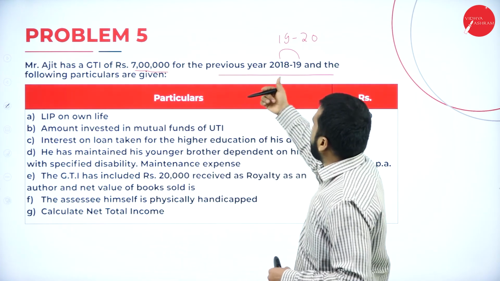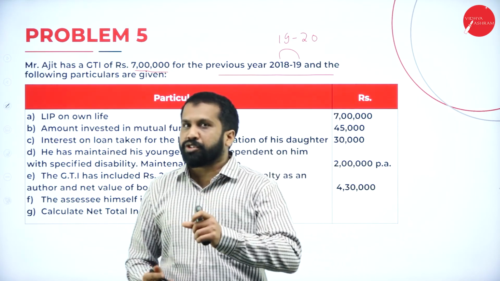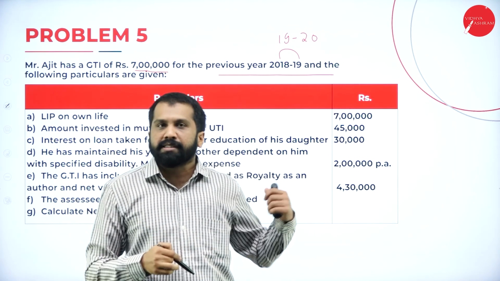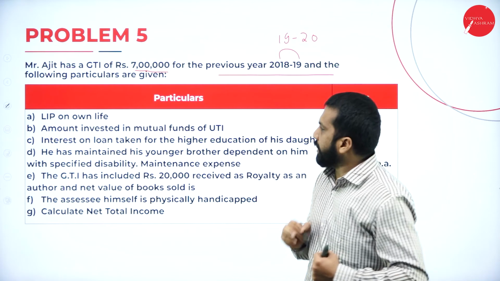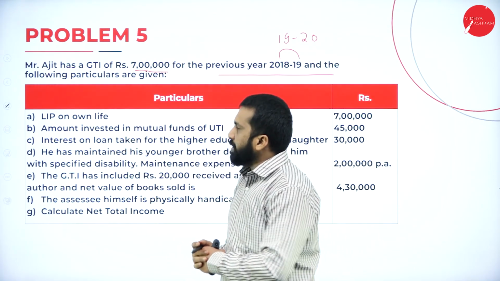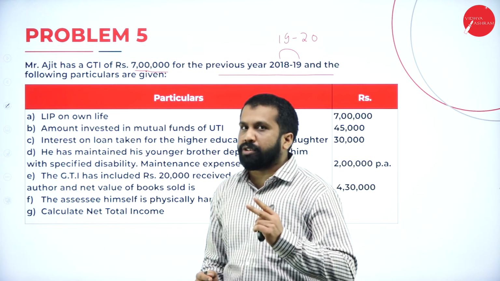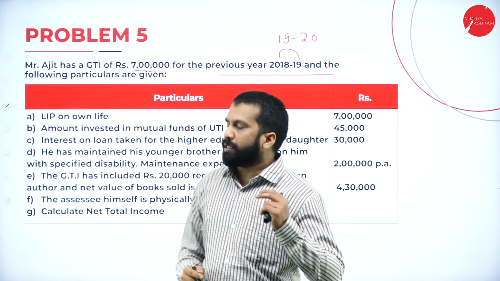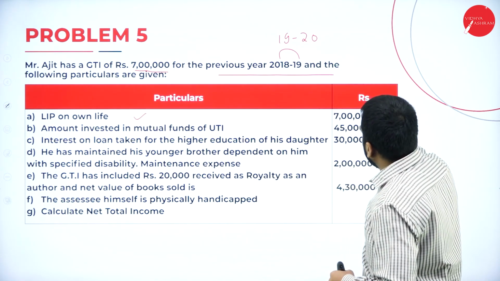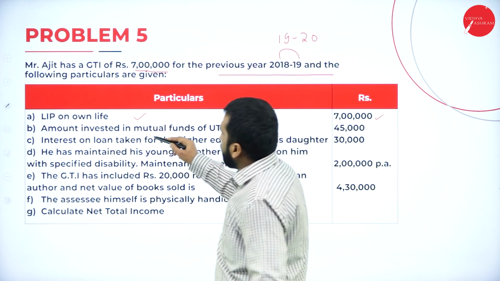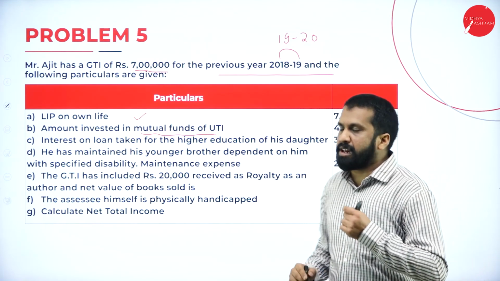Why I have taken 2018-19 is that this is your last year's question paper problem, in which 2018-19 was mentioned. But if you get the same problem this year, then it will be 2019-20. Then LIP. What is LIP? Life insurance premium. There are two premiums: one is life insurance, another is health insurance. Now, life insurance on own life, how much? 7 lakh. Next, amount invested in mutual fund of UTI, Unit Trust of India,